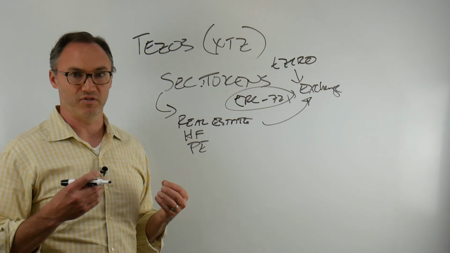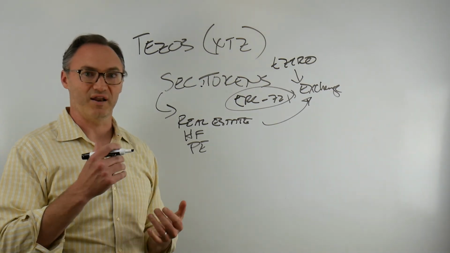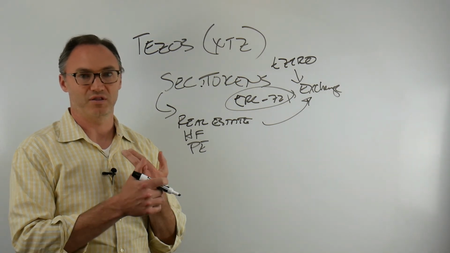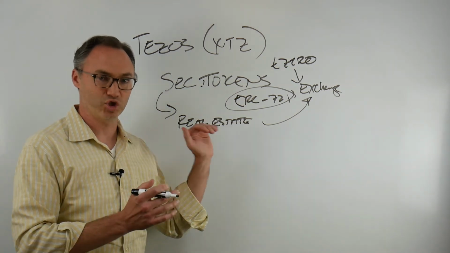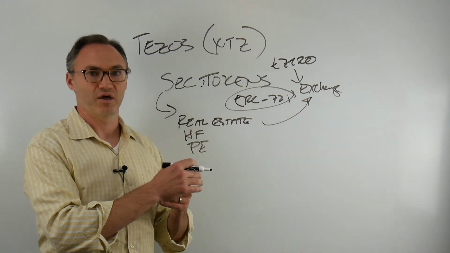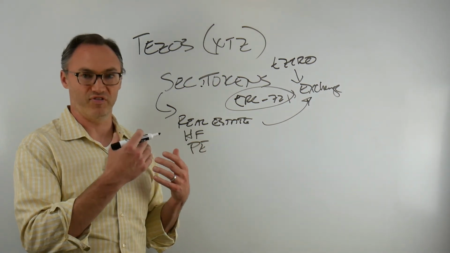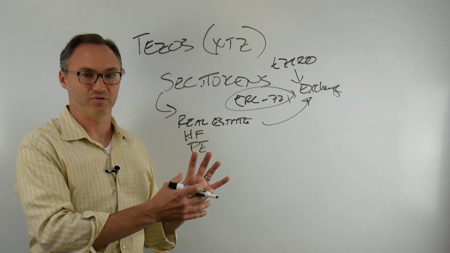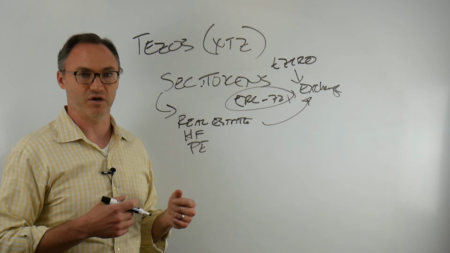It's been really in the news quite a bit lately. It's become very popular, and you can see why. It has the liquid proof of stake consensus algorithm, and especially the self-amendment ability, the fact that you can stay on the same chain and keep making changes that everyone agrees are better for the chain and better for this financial ecosystem. So it's essentially building a little financial ecosystem for digital assets, for security tokens and such.